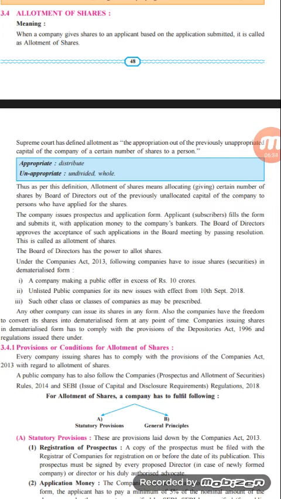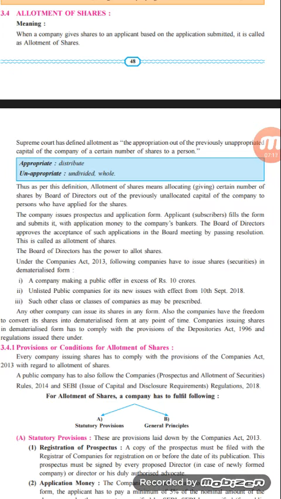And third one, such other class or classes of companies as may be prescribed. So both a public company which is unlisted, as well as any company having capital exceeding rupees 10 crore or any other such provisions related to the company, have to issue the shares in dematerialized form. Any other company can issue its shares in any form. Also, the company has the freedom to convert its shares into the dematerialized form at any point of time. So whenever the company has issued the shares in physical form, it has the right, and with certain provisions, the shares can be converted into dematerialized form.